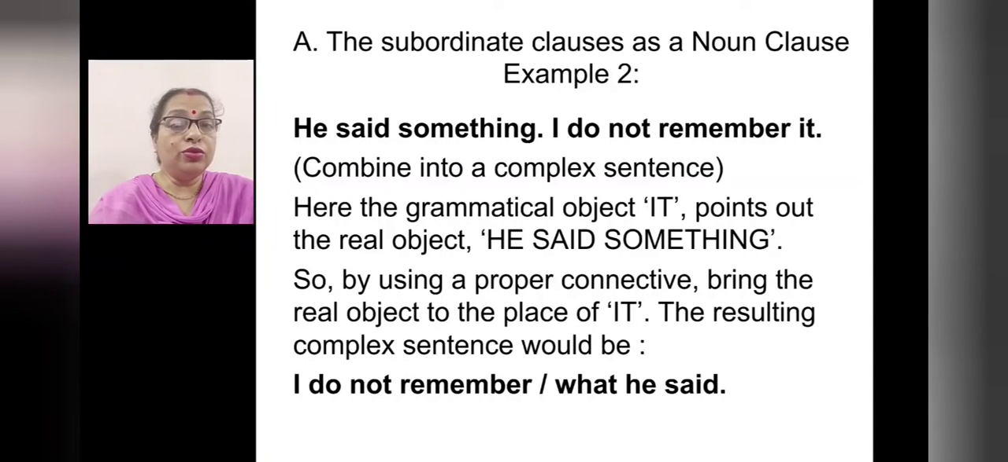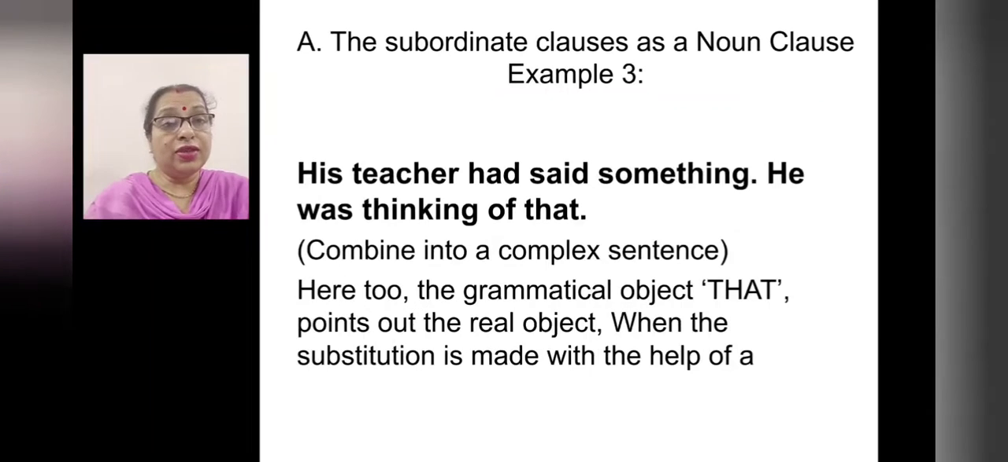Now, example 2. He said something. I do not remember it. Combine into a complex sentence. Here, the grammatical object, it, points out the real object: he said something. So by using a proper connective, bring the real object to the place of it. The resulting complex sentence would be, I do not remember what he said.